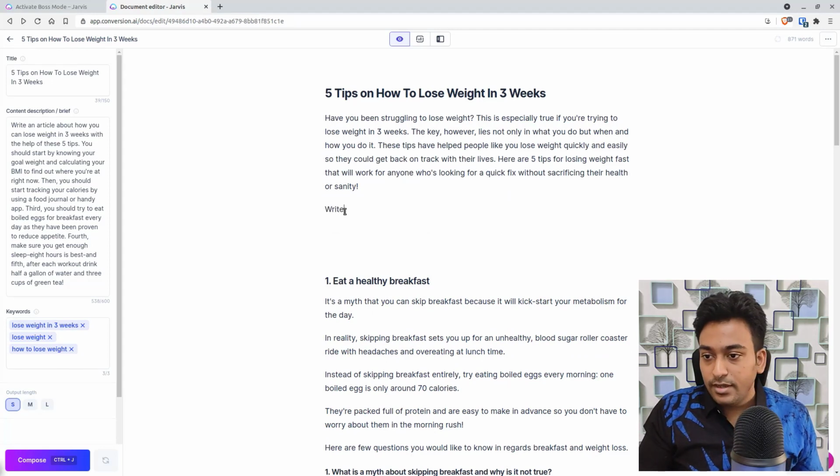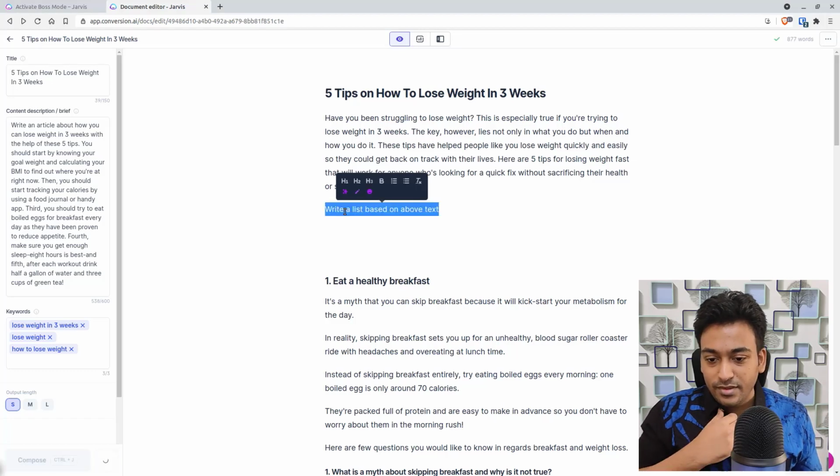For example, write a list or listicle. Let me keep it in and let's see whether it works. Write a list based on above text. Let's see whether that works. Or bullet points, that also will work.